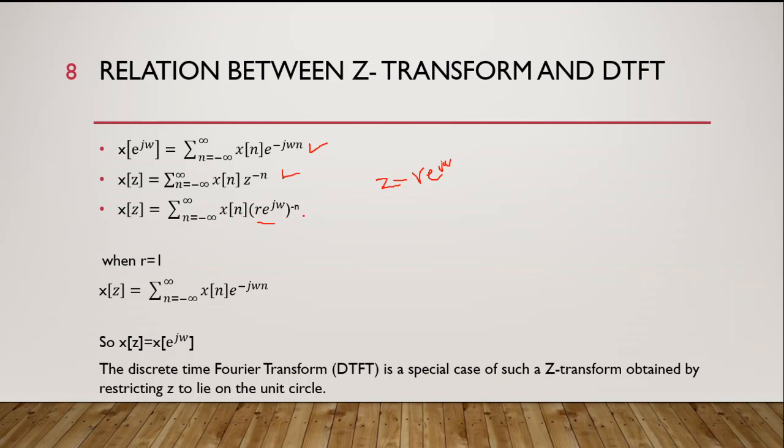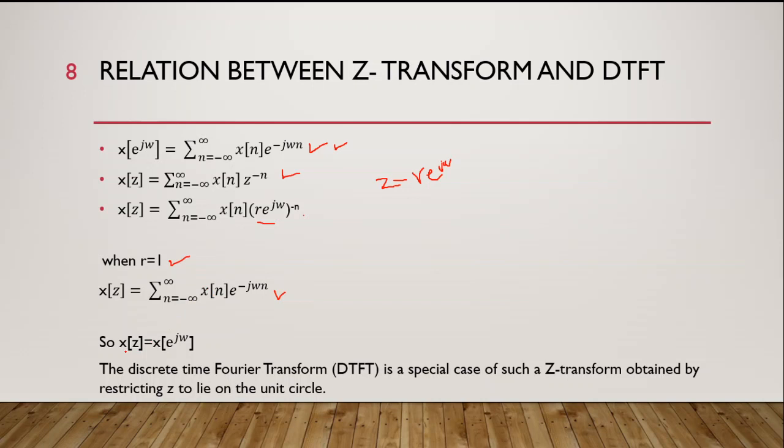So now we have this equation, and when r is equal to 1, 1 power minus n is also 1, so r power minus n will be equal to 1 and we are left with e power minus j omega n. This is the equation of discrete time Fourier transform. So when r equals 1, we are getting the discrete time Fourier transform from the z transform.